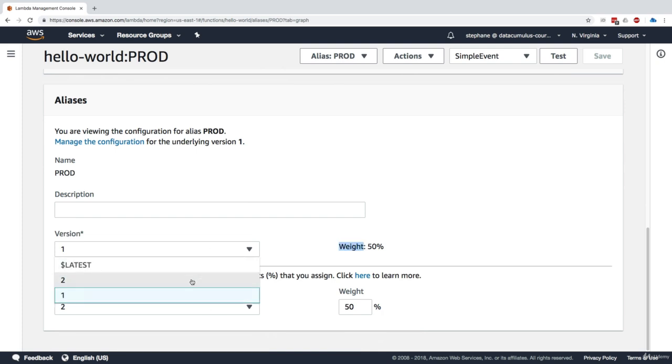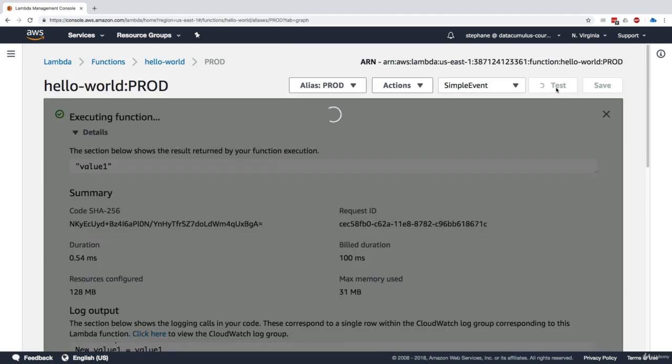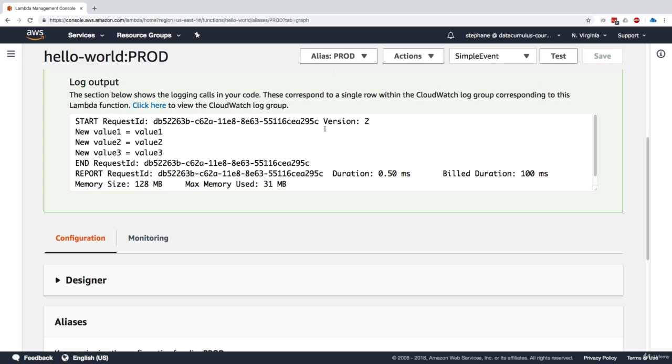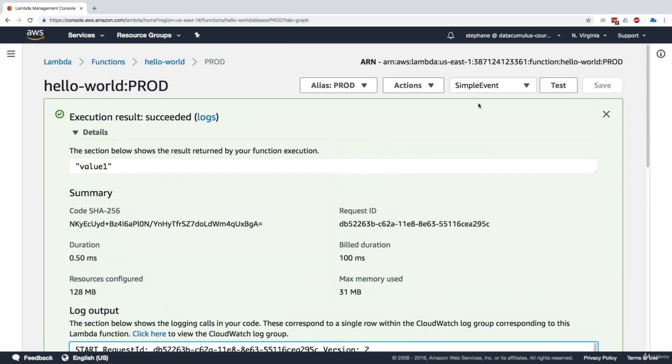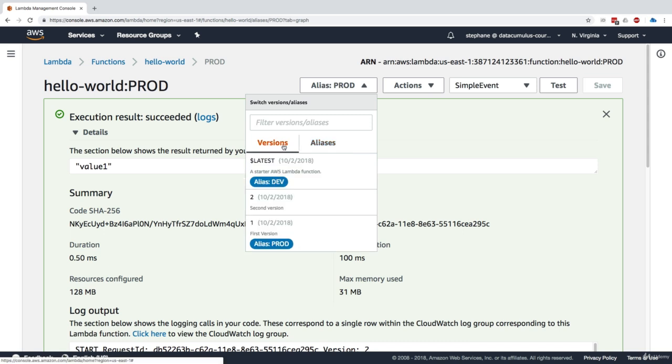So what I'm going to do is update my alias to version 2, and we won't set any additional version. This way, all my traffic is going to go to version 2 now. I'll click on save, and now I basically promoted my code to production, and every time I run my function, I get version 2 being invoked. And so that's how you can manage your alias independently from your versions.